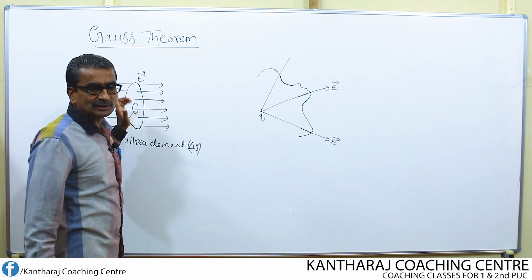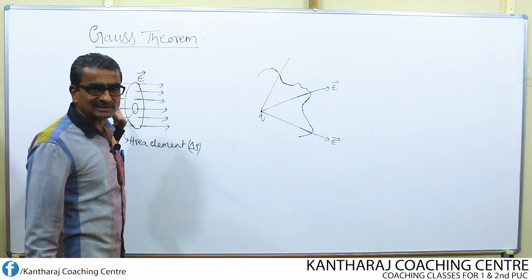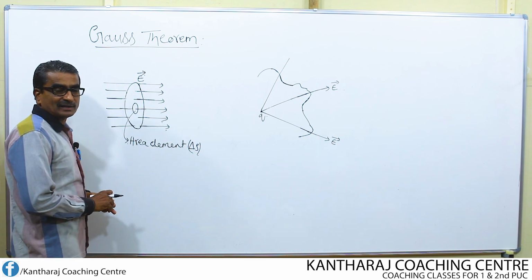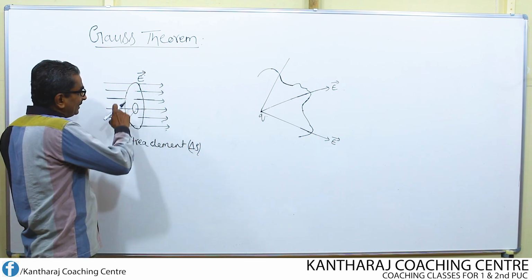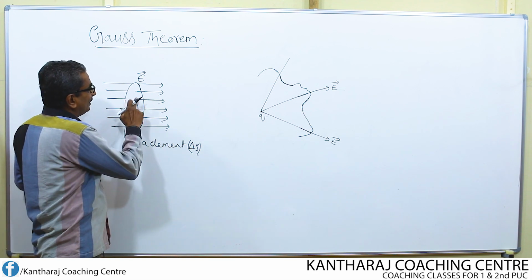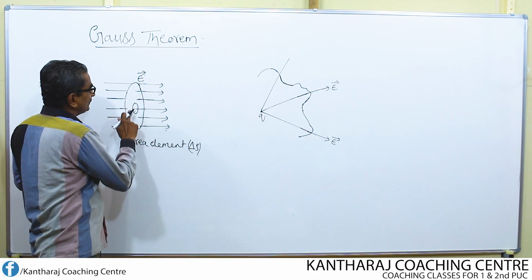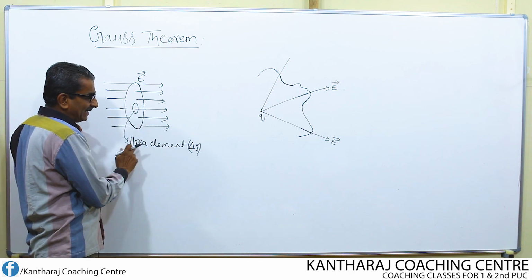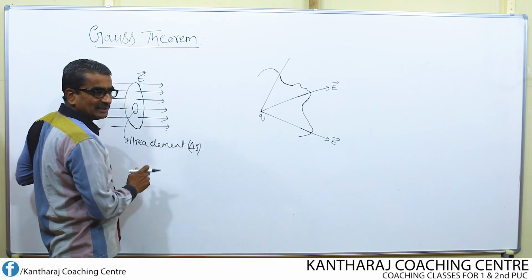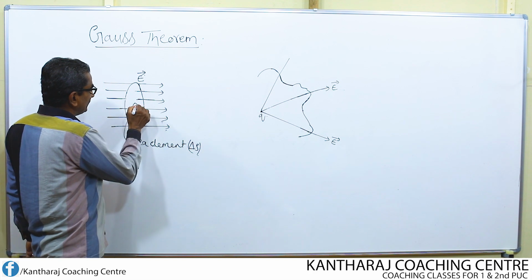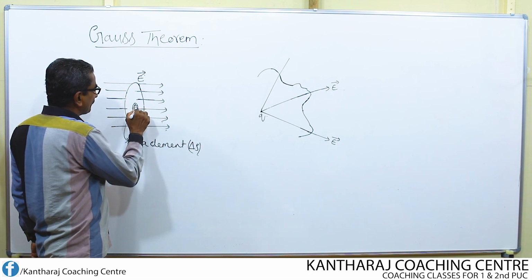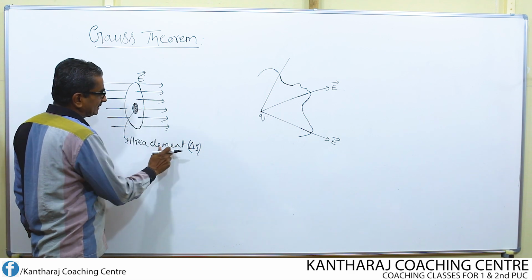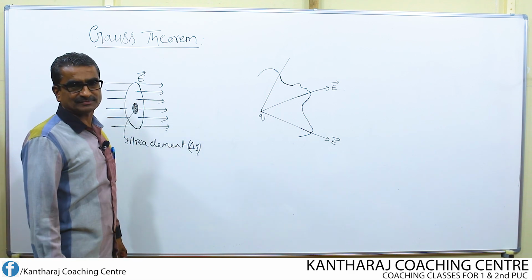I already told you that any shaped area can be considered. Here I am making use of one circular surface. On this circular surface, I am going to imagine one more small area element whose magnitude is delta S.